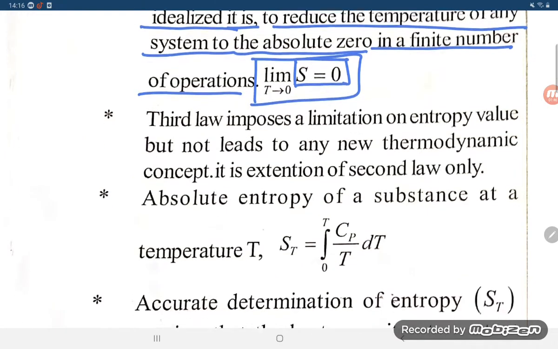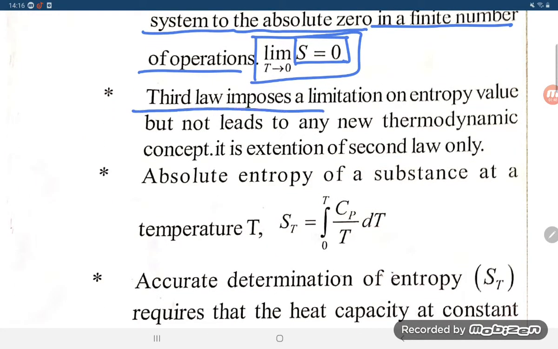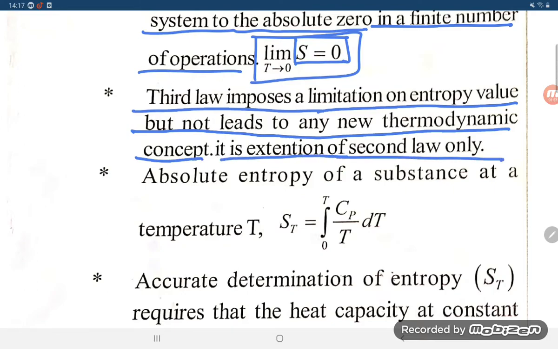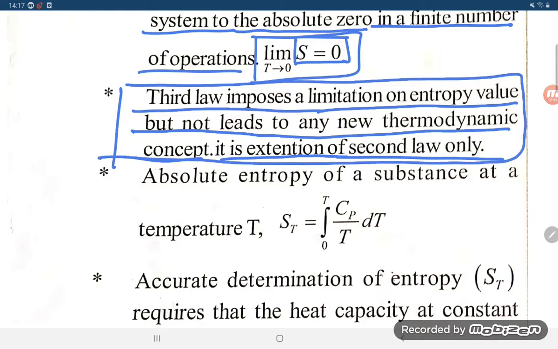So the third law imposes a limitation on entropy value but does not lead to any new thermodynamic concept. It is an extension of the second law of thermodynamics. And what is it imposing, students? The third law imposes a limitation on entropy value but does not lead to any new thermodynamic concept.